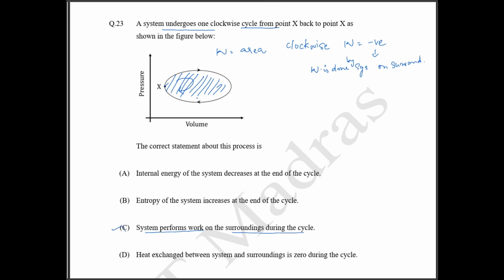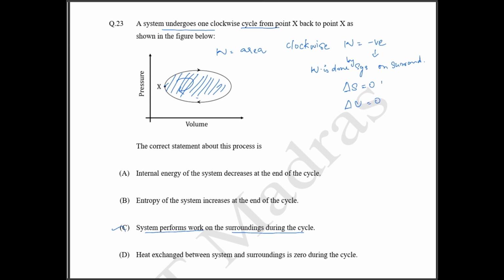Okay, and then what else is there? The internal energy of the system decreases at the end of the cycle. Whenever you have clockwise cyclic systems, the change in entropy will be zero, because it's a cycle, and the internal energy change is also going to be zero.